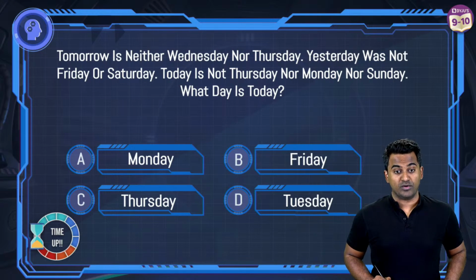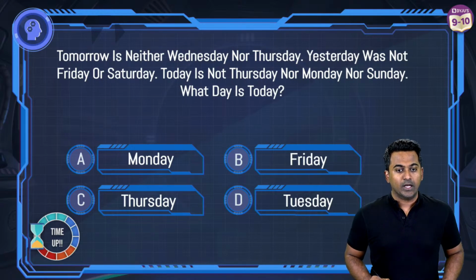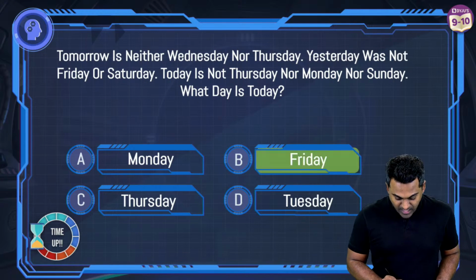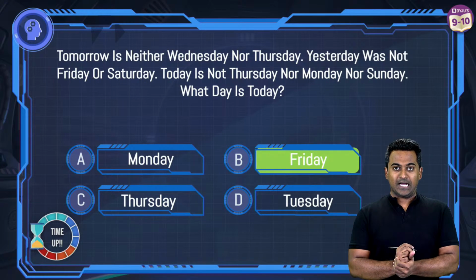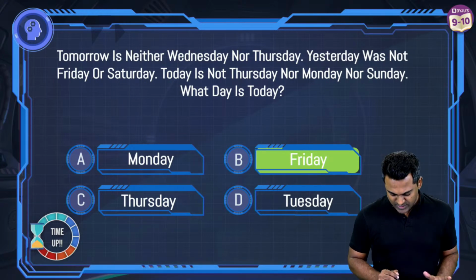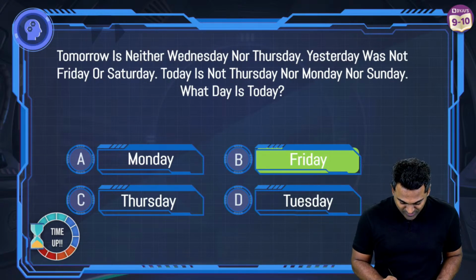I am going to reveal the correct answer now. Divyansh says B. Rafiq Ahmed also goes with Friday along with Archit Chaudhary. Okay, so I'm going to reveal the answer. The answer is going to be Friday. This must have been a little tricky. Yep, so let's go ahead and check out how the answer is Friday, because you should be more interested in the how rather than the what.